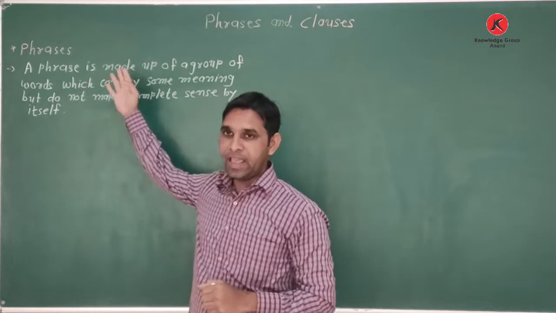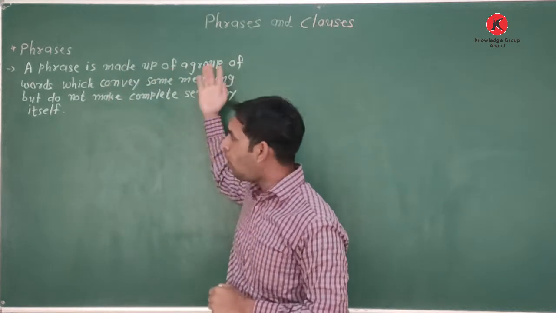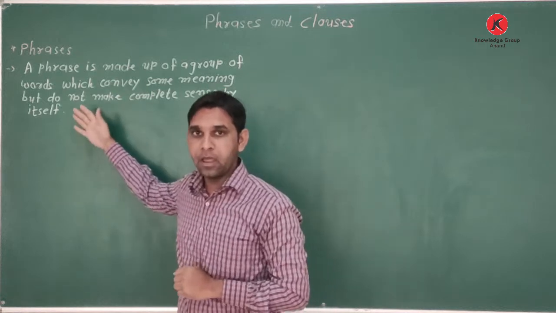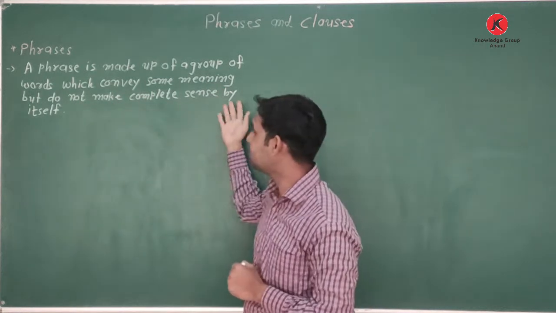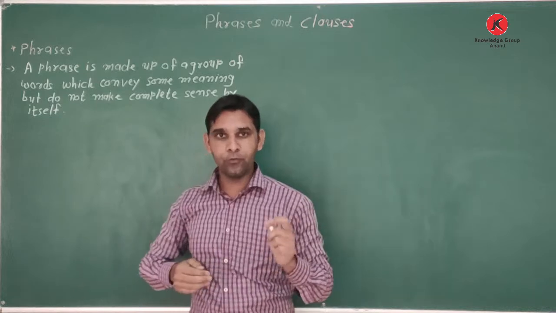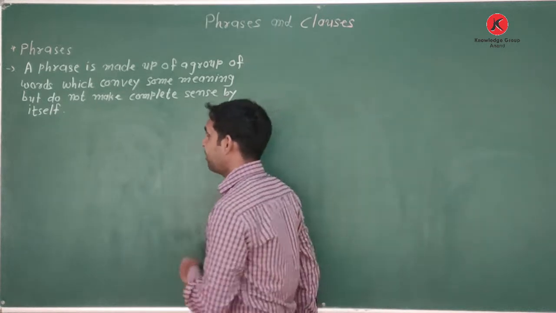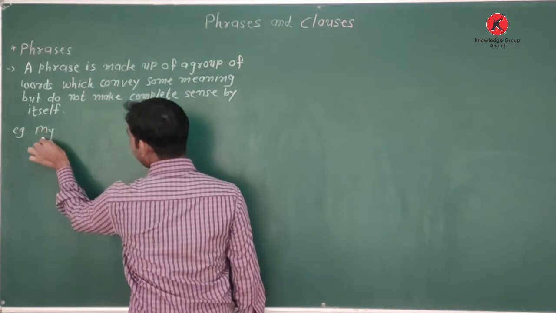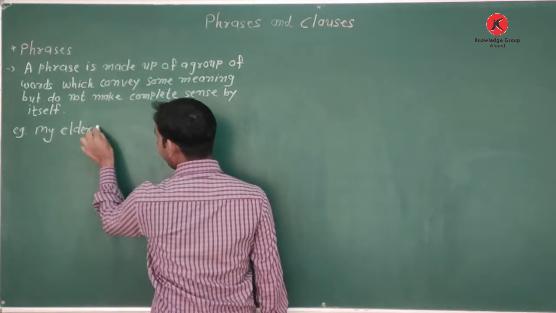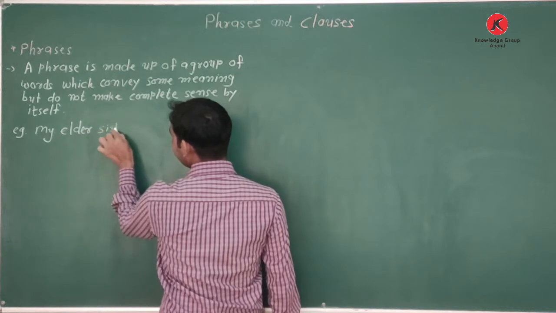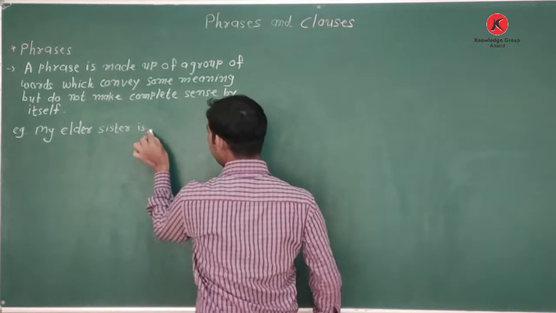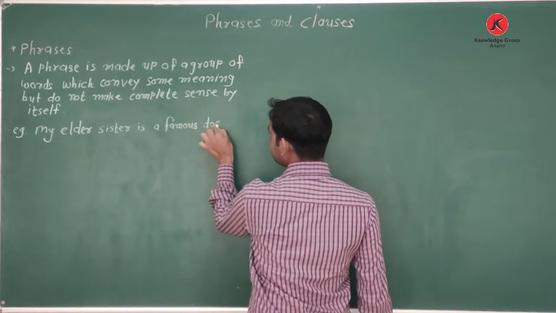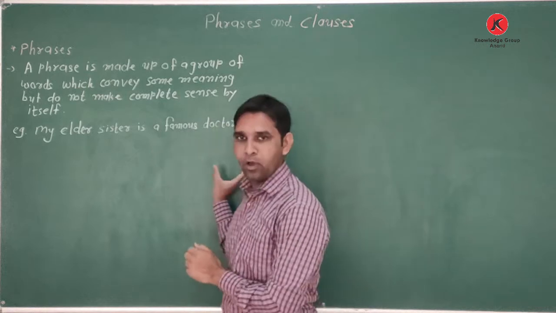A phrase is made up of a group of words which convey some meaning but do not make complete sense by itself. That is called a phrase. Let's see an example of a phrase. Example: my elder sister is a famous doctor. It's a group of words.